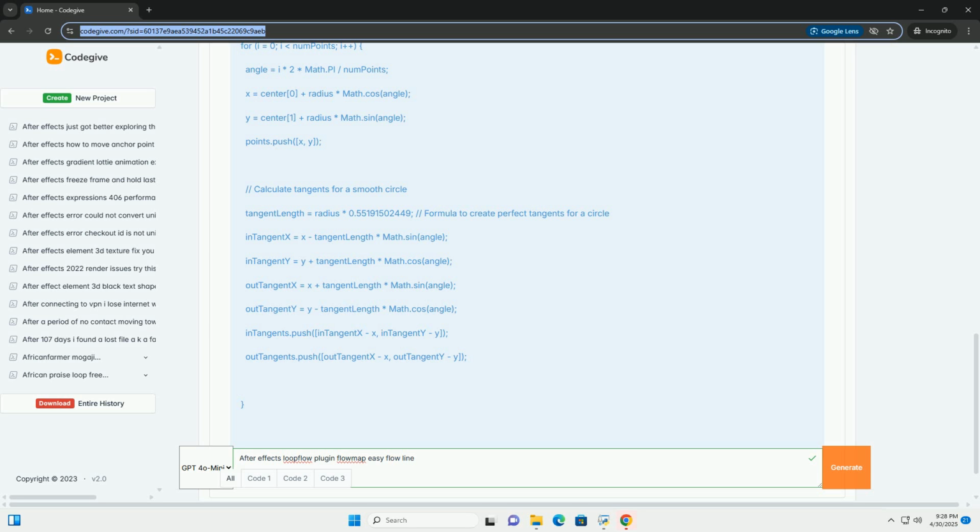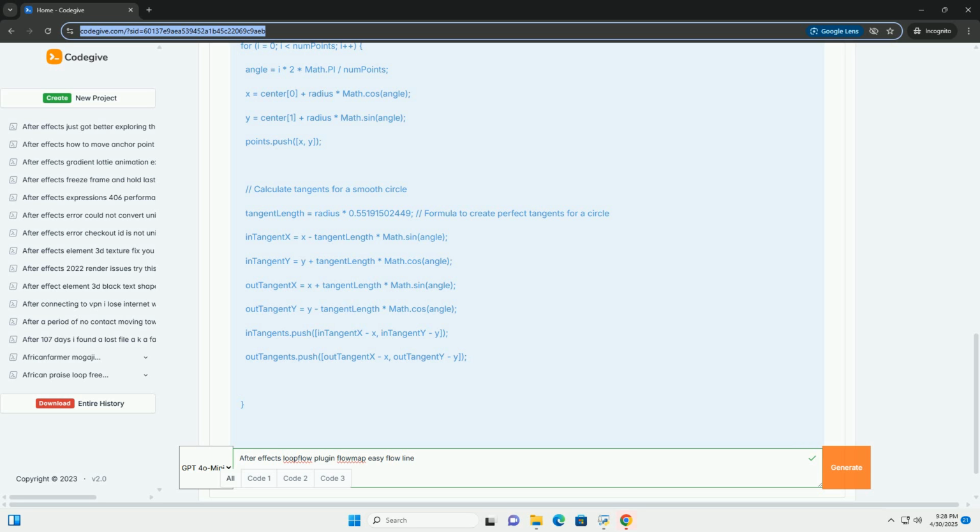3. Create the layer to animate. Create a new solid shape layer, or import an image or video that you want to animate. This is the layer that will follow the flow field. For this example, let's use a small solid circle, 10 x 10 pixels. Name it Particle. Precompose this layer, Layer, Precompose, and name the precomp particle_precomp.